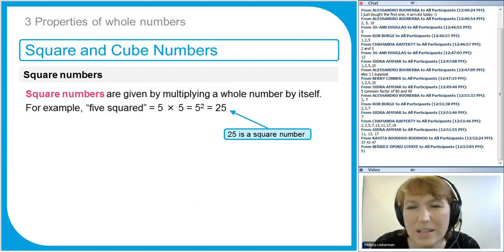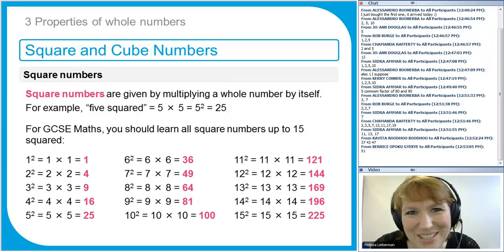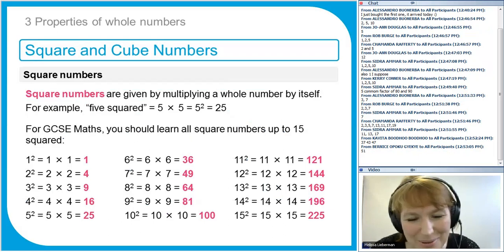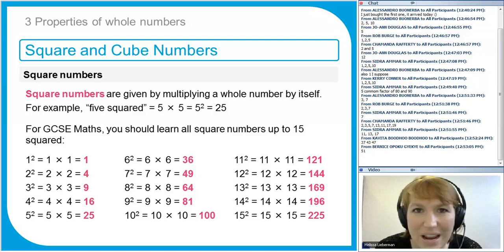Square numbers are really, really important in maths. If you've heard of Pythagoras' theorem, they'll come up there, and they'll come up in algebra. You just have to know them, and you need to learn the first 15 square numbers. Now, most of them you'll know from your times tables. I'm hoping that you know your times tables. I don't really know all of my times tables off by heart, but I know how to work them out. So as long as you do, please don't waste time learning your times tables, but do make sure that you know and recognise these square numbers.